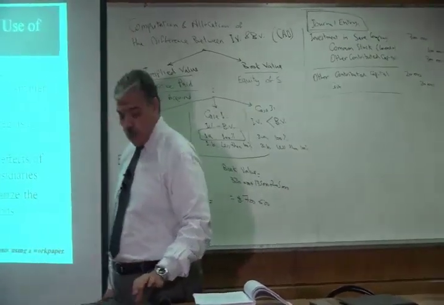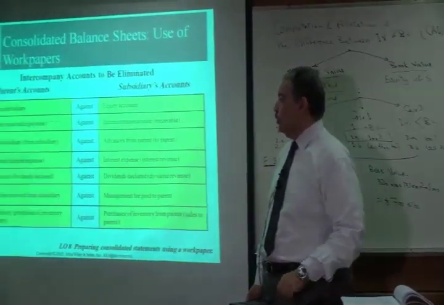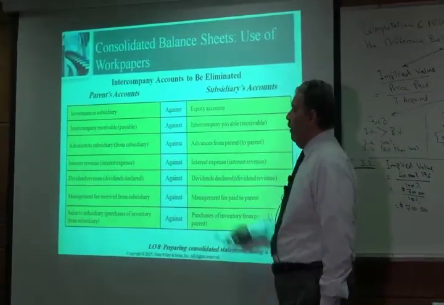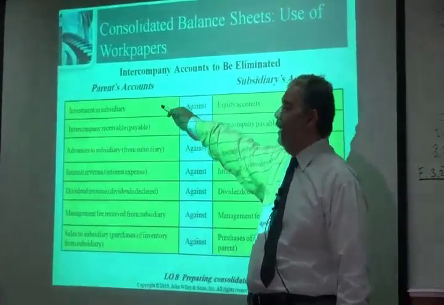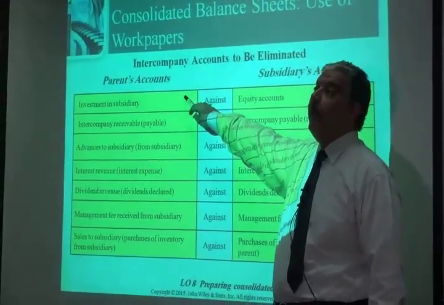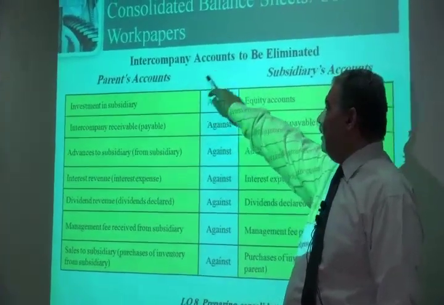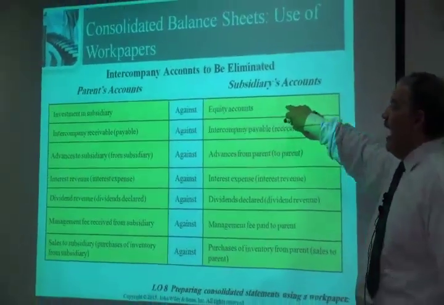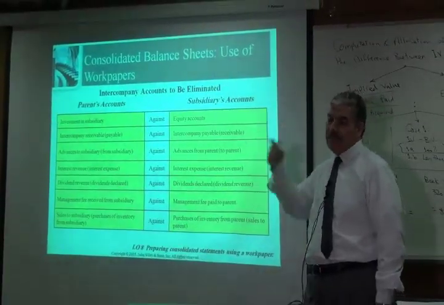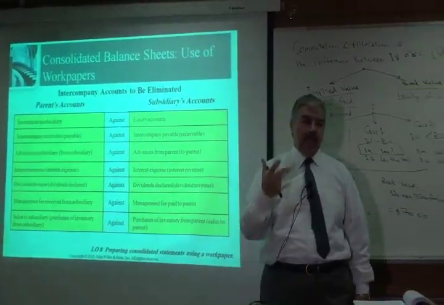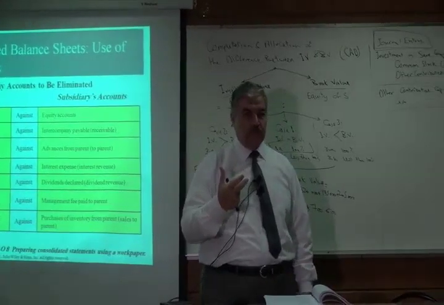So the eliminations that we're going to have will be as follows. I am going to eliminate from the parent company accounts the account called investment in subsidiary. And versus that, I'm going to eliminate the equity accounts of the subsidiary company. So this is the first and most common type of eliminations that we are going to have.